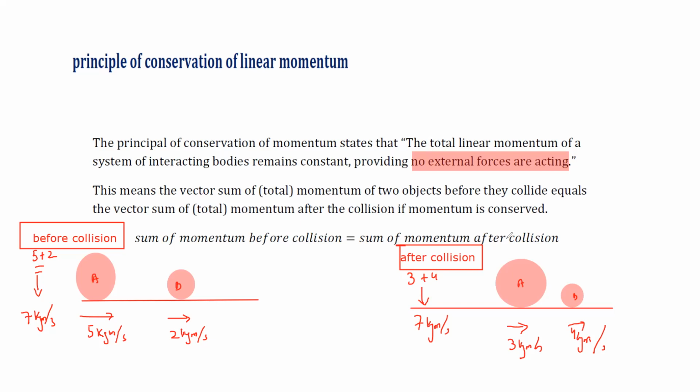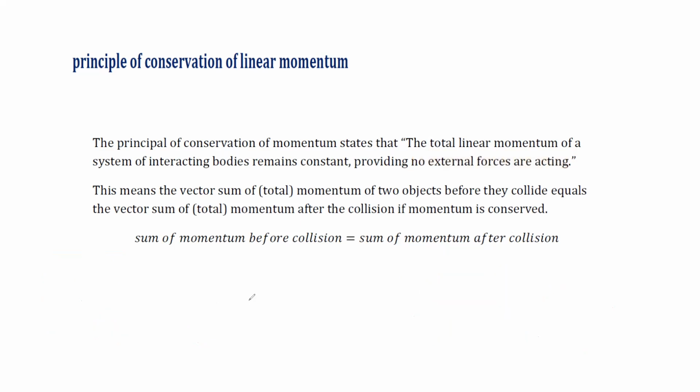Is the concept of the conservation principle clear? So all these explosions and collisions follow it. When explosions or collisions happen, they all follow the conservation of linear momentum.